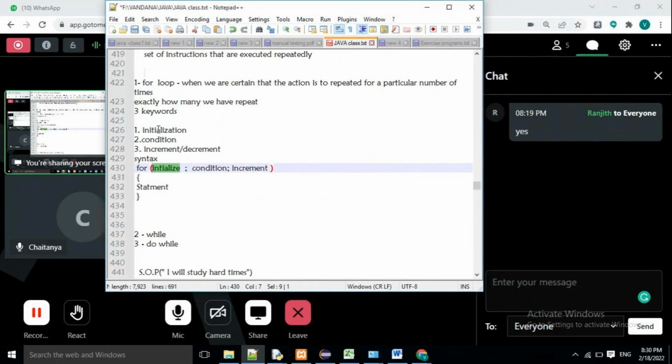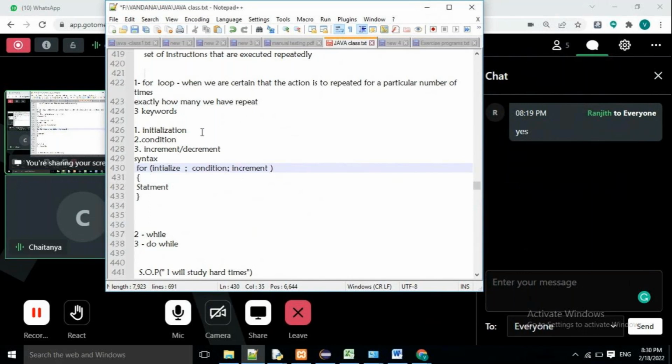So there are three things I have to consider whenever I start an action with looping statements. First, I have to initialize a variable. I have to specify the condition when the iteration should stop, and each time how it should increment.